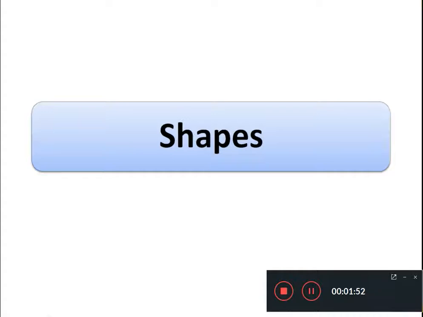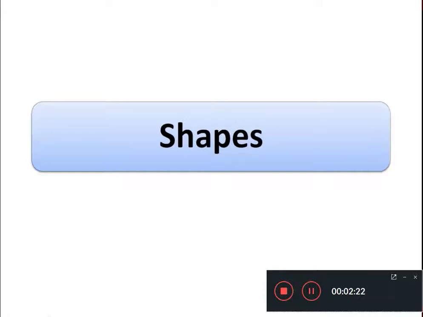Dear students, as far as our mathematics is concerned, we have to understand about shapes. So let's begin. I know in the last year, when you were in class 4, you learned about shapes. In this year again you have to learn about shapes in a detailed manner. This is our new chapter. The name of this chapter is Shapes.